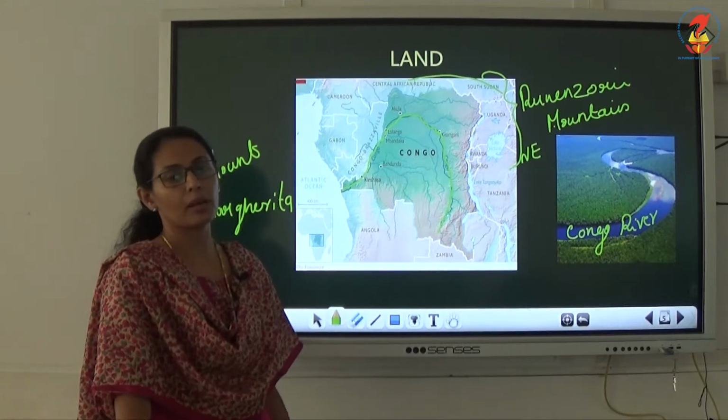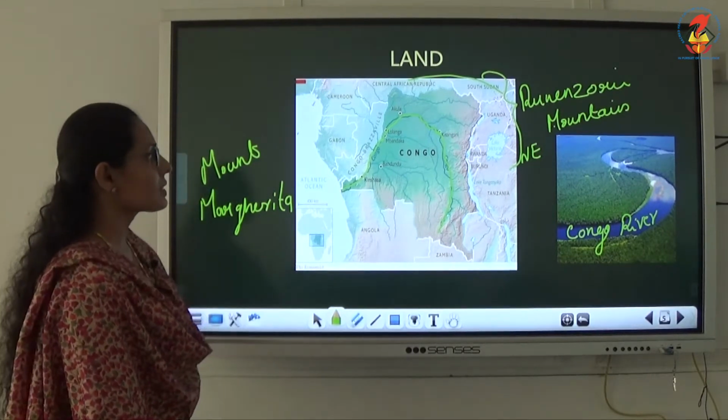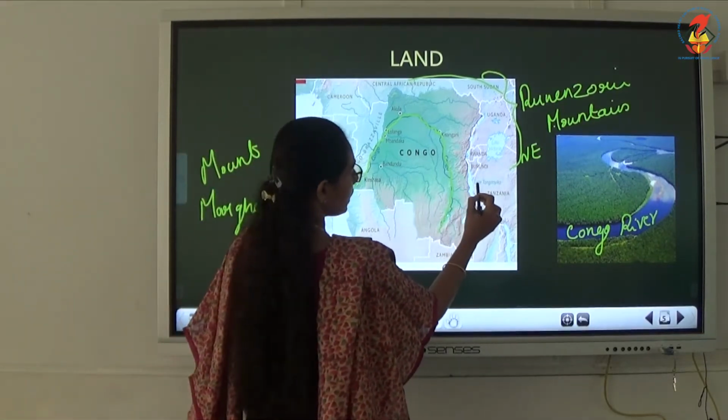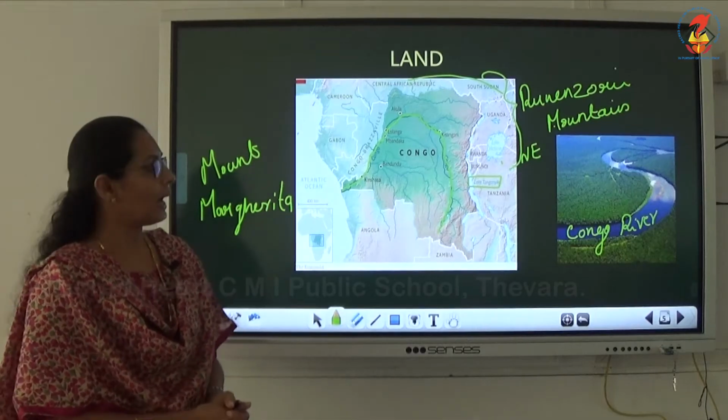Mostly people are depending upon the 4 important lakes. One is here Lake Tanganyika, then Lake Edward is there, near here Lake Victoria is here, Lake Tanganyika is there, then Lake Edward, Kivu is there, and also Albert.